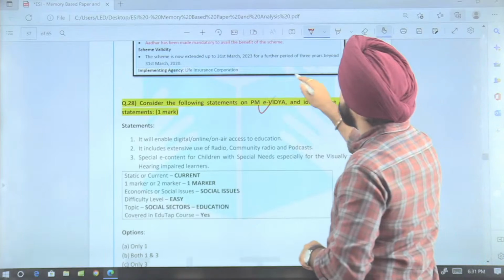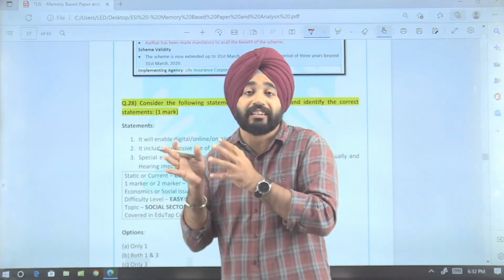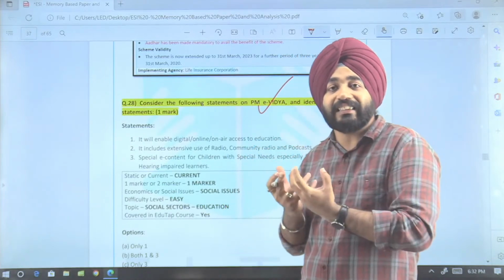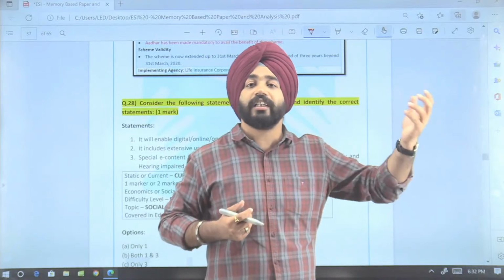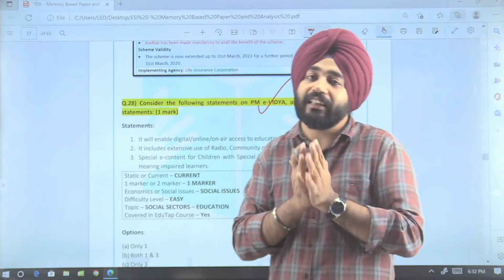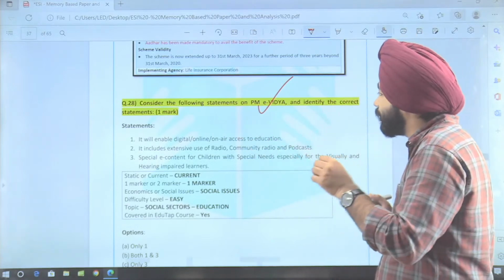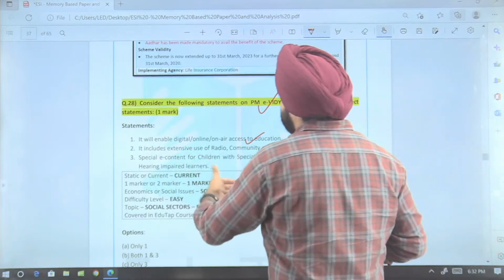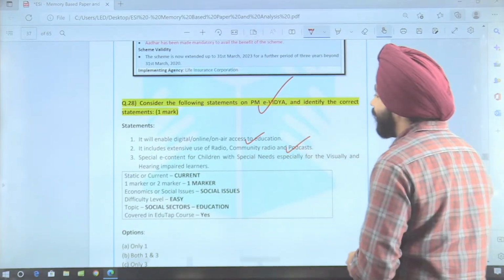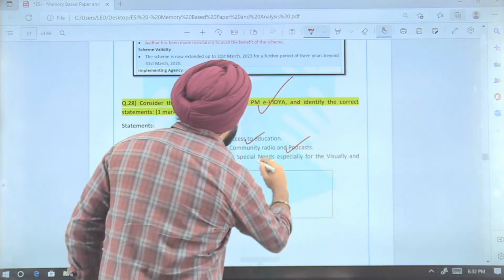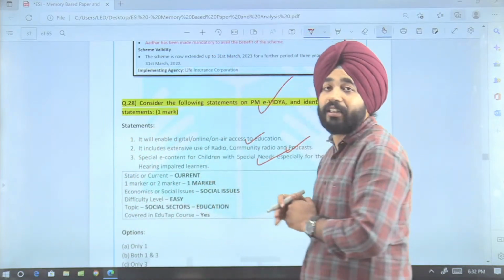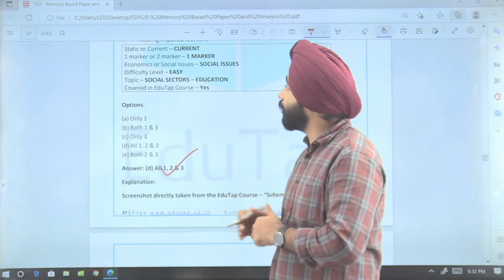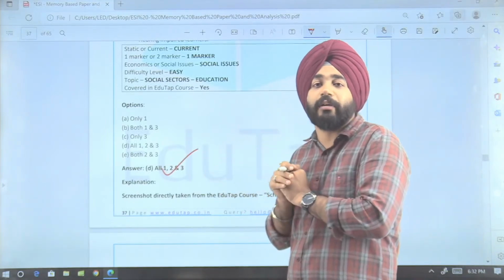Now the next question on the PM eVidya scheme was asked. Again, the PM eVidya scheme was seen in the news just 2 to 3 days back, before your examination also. So this might be a case that recent schemes that were being seen in the news, and which were earlier also seen in the news, have been combined and then the question asked here. So PM eVidya scheme, the question asked is: it will enable digital, online, on-air access to education. It includes extensive use of radio, community radio and podcasts, and special content for children with special needs, especially for visually and hearing impaired learners, will be implemented here. Now if I look here, all the statements about the PM eVidya scheme here are right.